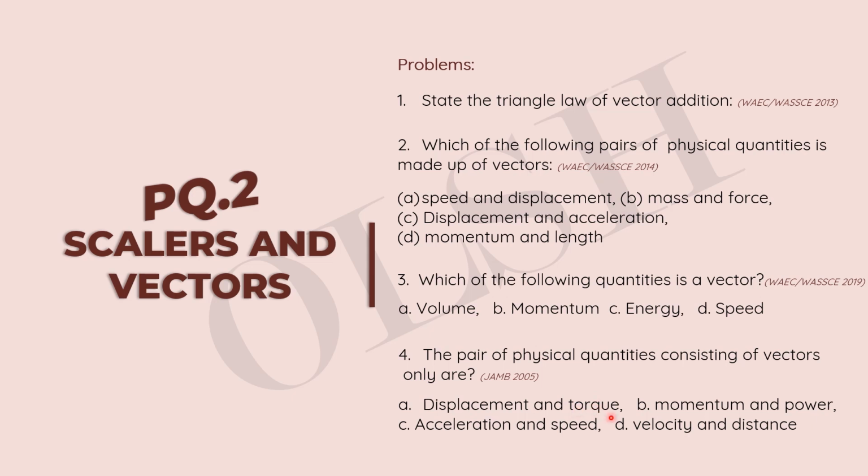But then torque is a vector quantity. All right, so we have displacement and torque as the vector pair, but let's still move on. Momentum and power, of course, we know momentum is a vector quantity, mass times velocity. Power is not a vector quantity. Acceleration and speed spoils it. Velocity and distance spoils this. So we have A as our answer, displacement and torque.